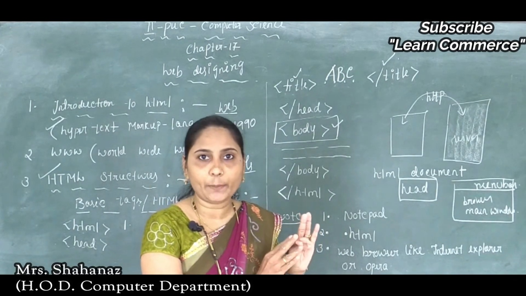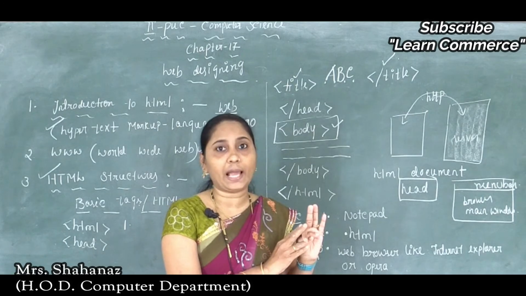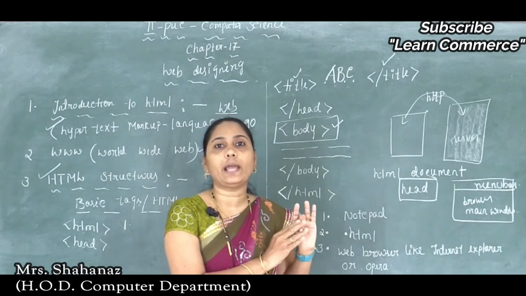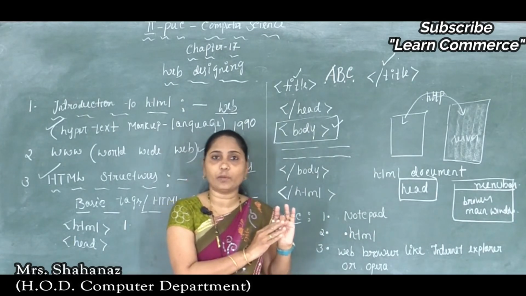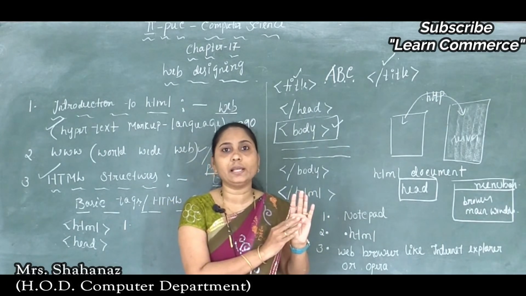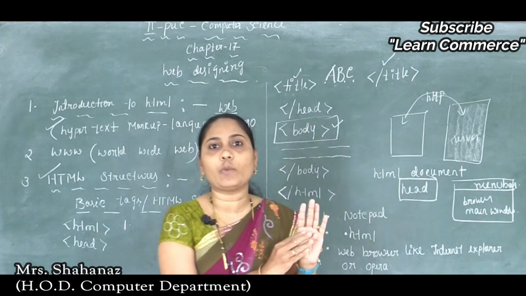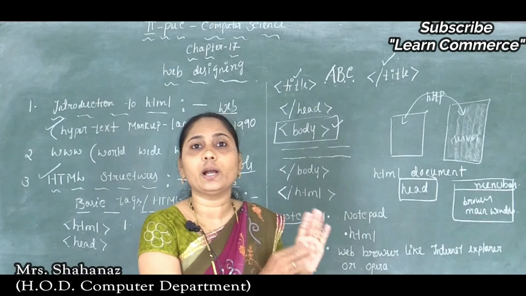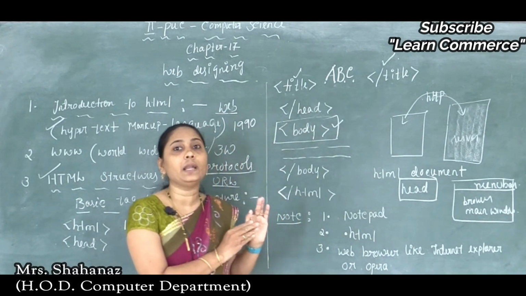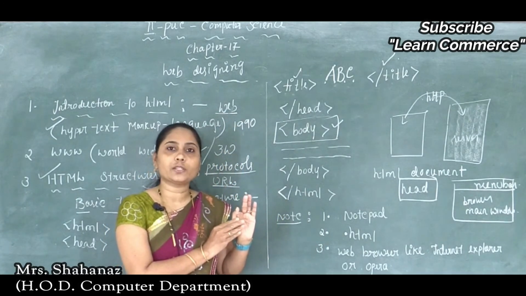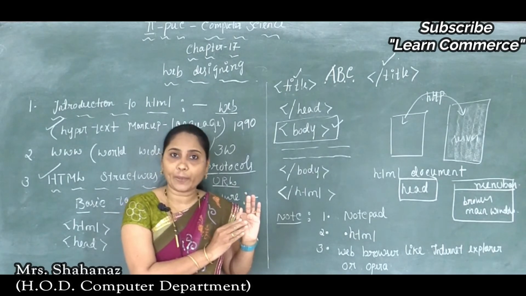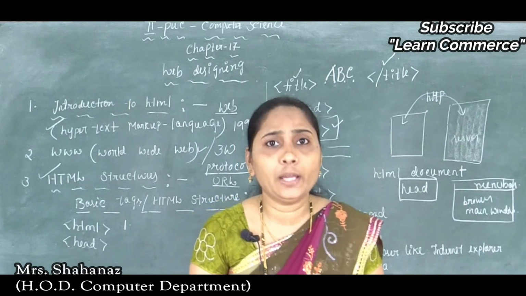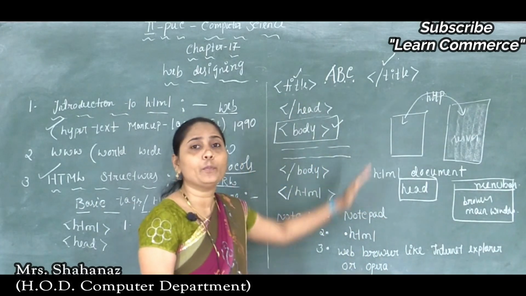Not only the paragraph, the list also we can create after the body tag here, and other related elements like the link. We can create a link from one page to another page here. After the body tag only, we can also add color to the text and a background color to the web page, and lastly the other elements are going to be added after the body tag only.